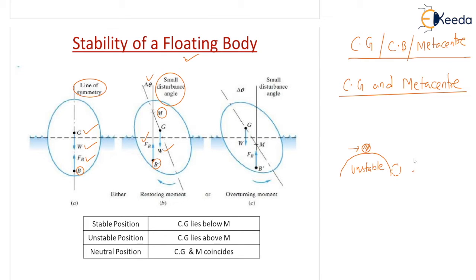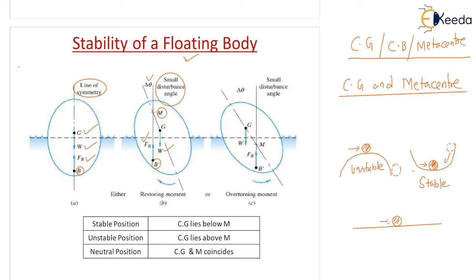On the other side, if you have this type of configuration, there is a ball here. If you apply a small amount of force, this ball will reach a new position, but it will come back to its original position, right? So this type of configuration is called a stable condition, correct? And another one is this spherical ball.